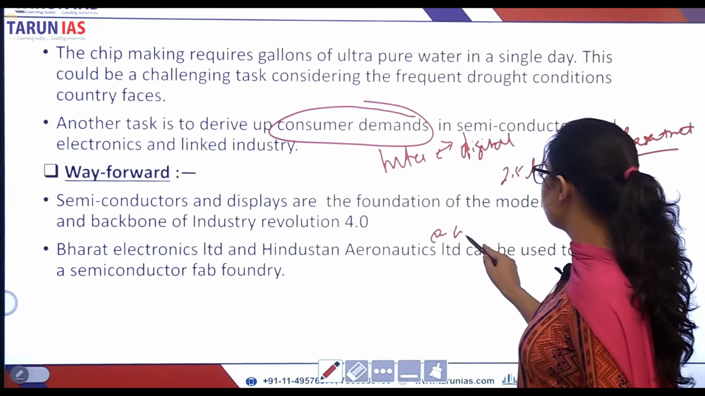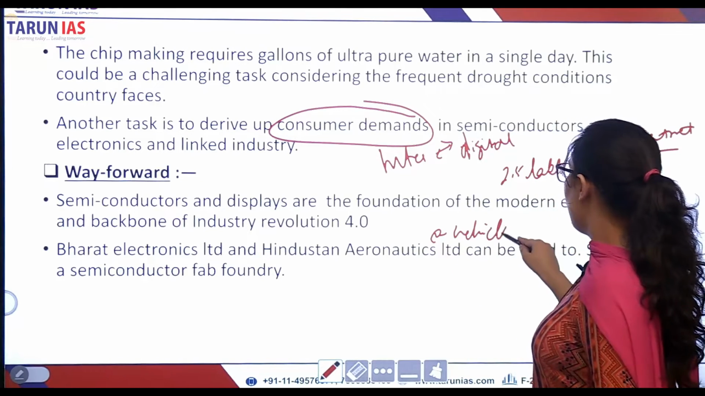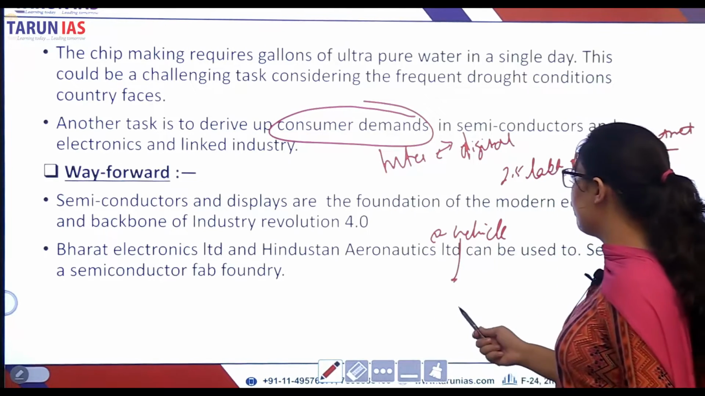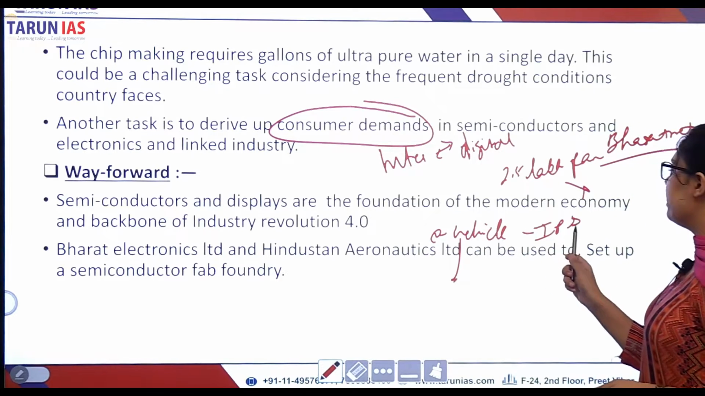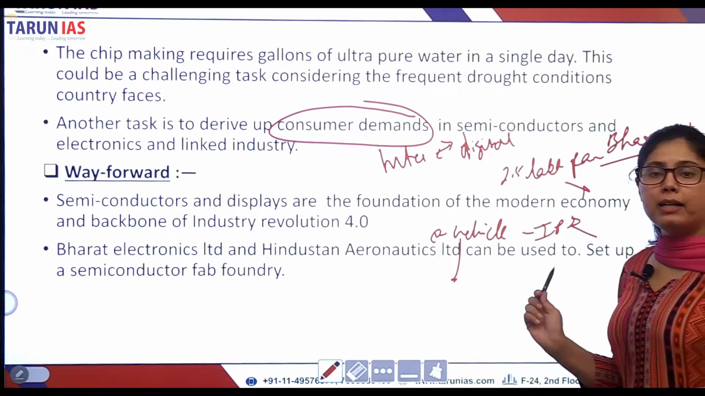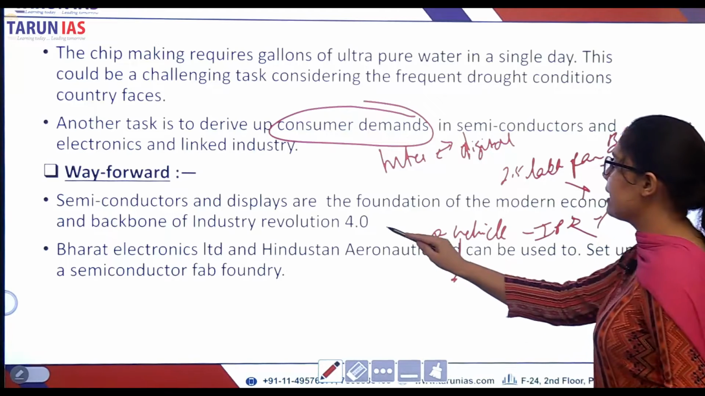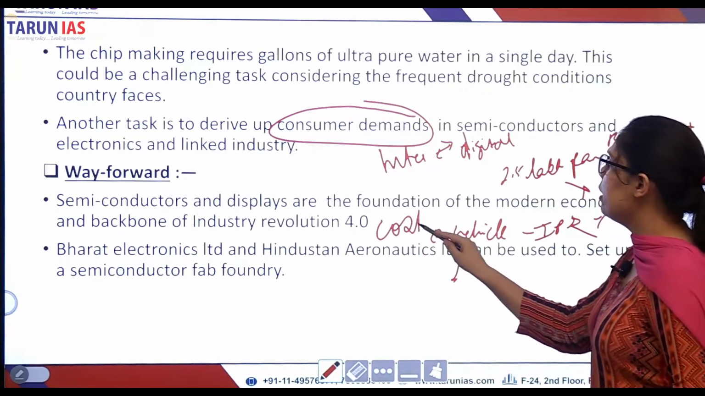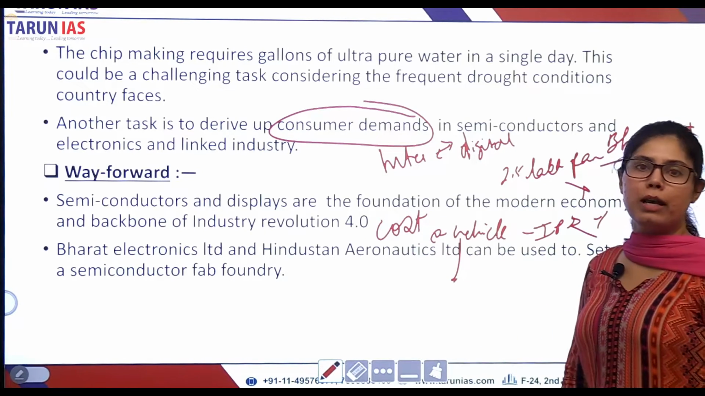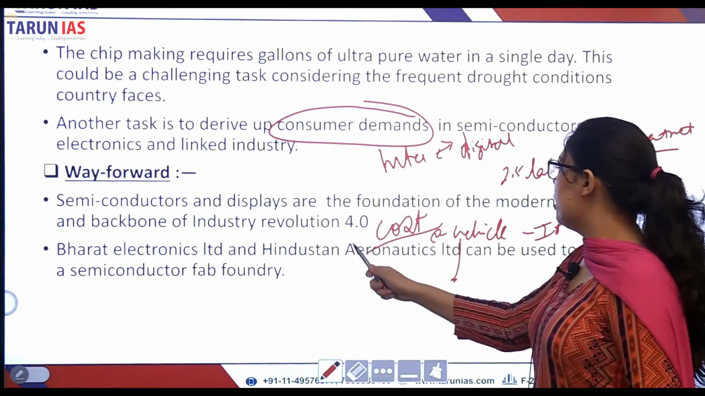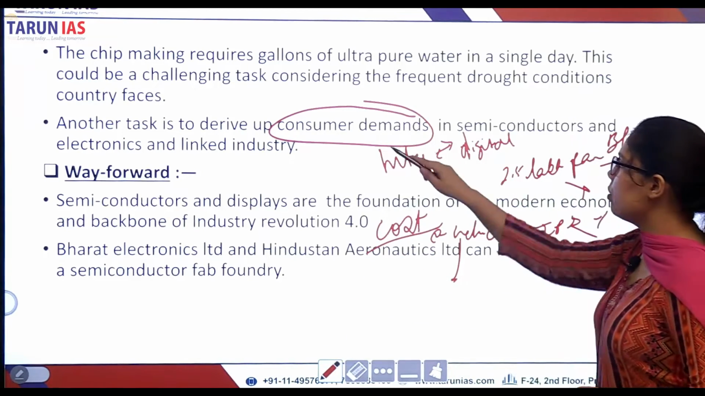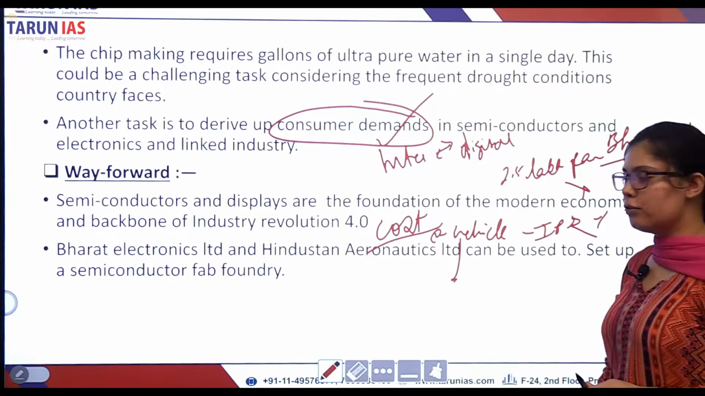Electric vehicles. All the hybrid technology of electric vehicles are IPR technology. That means they are patented technology. So patented technology means that it will be expensive. It will be highly costly for a common man, for a common citizen of India to buy such a costly electric vehicle. So consumer demand is another challenge for the government of India.